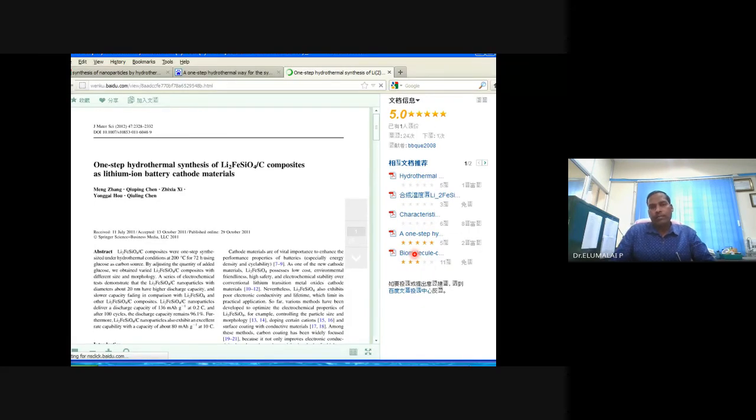Not only that, Li2FeSiO4 embedded on the carbon matrix as a composite can also be synthesized using hydrothermal method. What is the importance of this material? This material is used as a cathode material for lithium ion battery. Lithium iron silicate, lithium cobalt oxide, lithium iron phosphate are other examples.